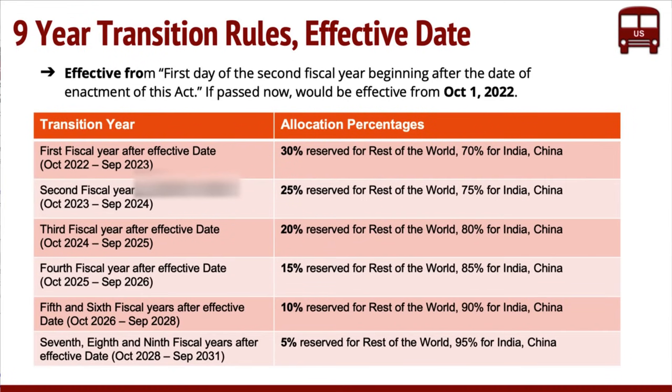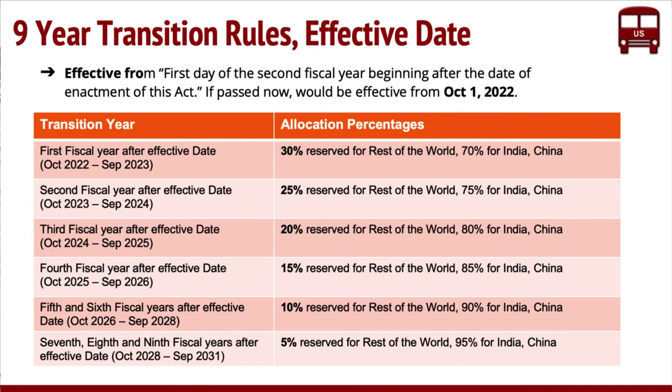And these are the transition rules. When we say transition rules, the whole idea is when we are actually moving away from the country caps, they don't want the existing rest of the world to be penalized for it. So they're setting aside a percentage of visa numbers or green card numbers so that they get priority here.